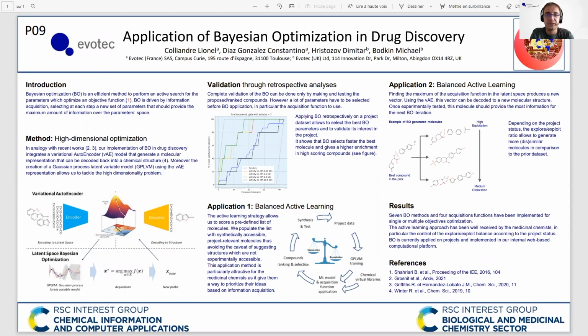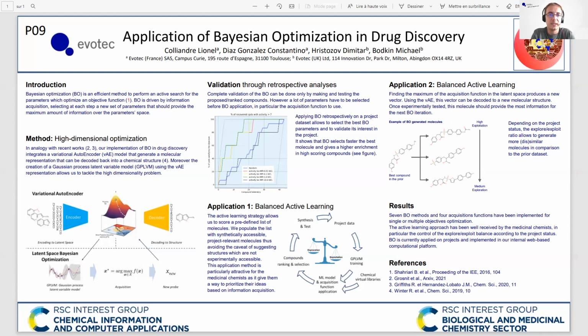To apply Bayesian optimization on chemical structures, we need to convert structures into molecular descriptors, leading very rapidly to the problem of optimization in a high-dimensional space. In the poster, I explain how we tackle this challenge through the use of a latent space representation coming from a variational autoencoder. Then, I describe our two main applications of Bayesian optimization in our drug design projects.